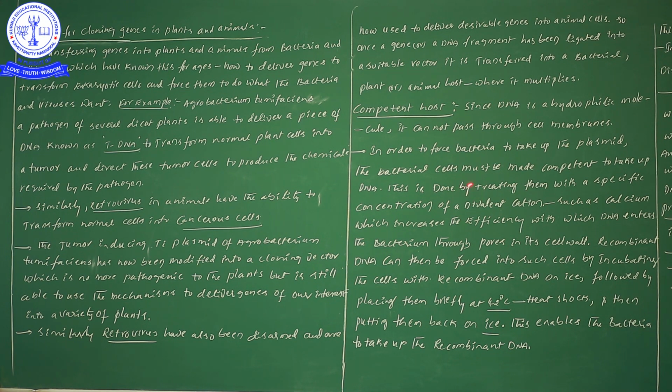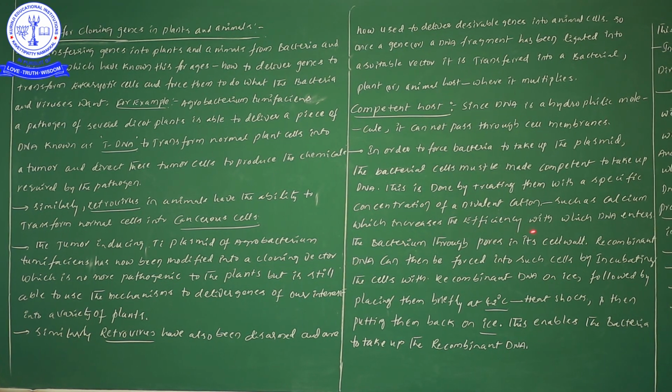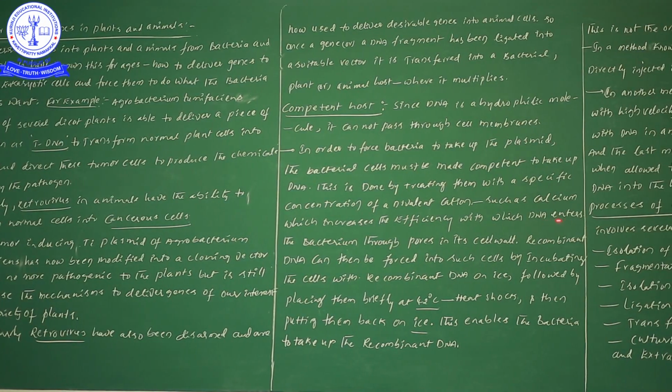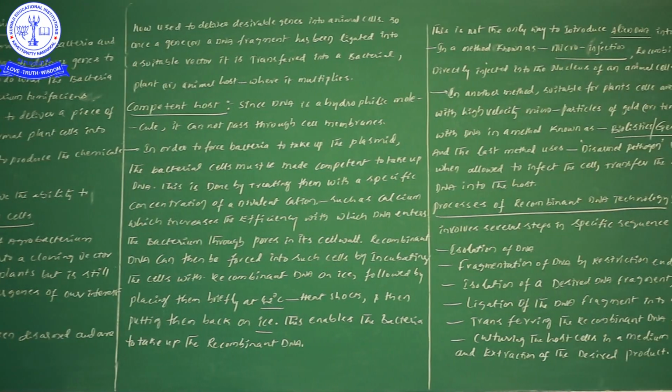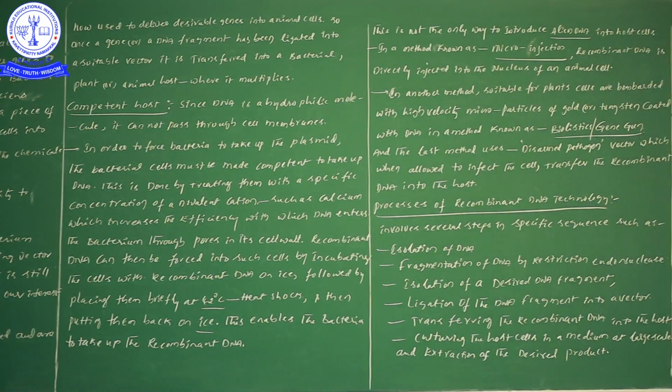This is done by treating them with a specific concentration of divalent cation, such as calcium ions. When we give the treatment with calcium, it increases the efficiency with which DNA enters.